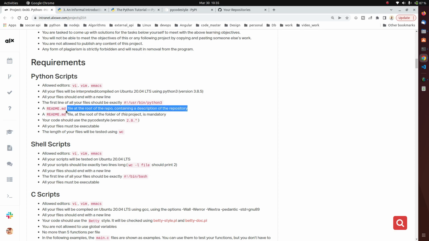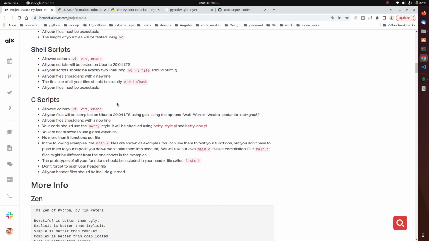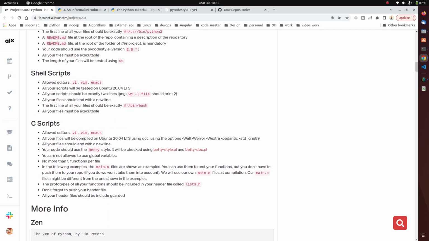It says a README.md file at the root of your repo containing the description of your repository, and also a README.md file at the root of the folder of this project. Another line here says all your files should end with a new line, and it says the first line of your files should be exactly like this.